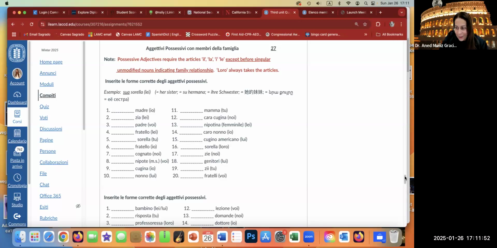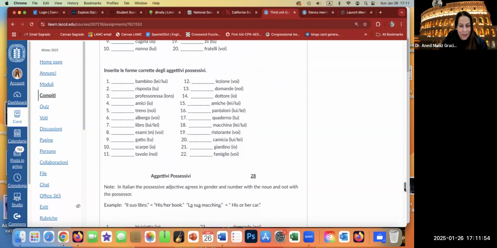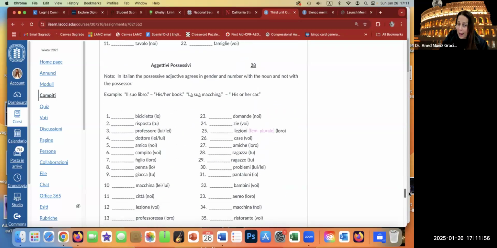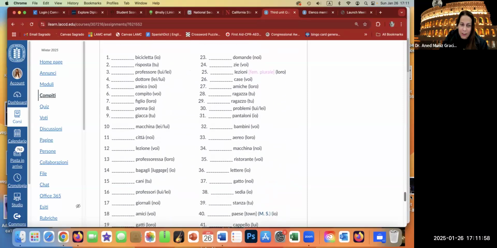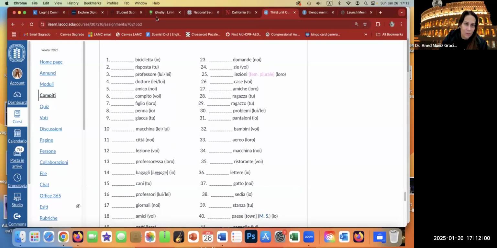Let me close this so I can scroll down. Then we have 1.5 pages where you need the article. Let's do some of the next page, and I want to keep this video short. Bicicletta is my bicycle, so it will be la mia bicicletta. Risposta, la tua risposta. Professore is male singular, so it will be il suo professore, because it's his or hers.